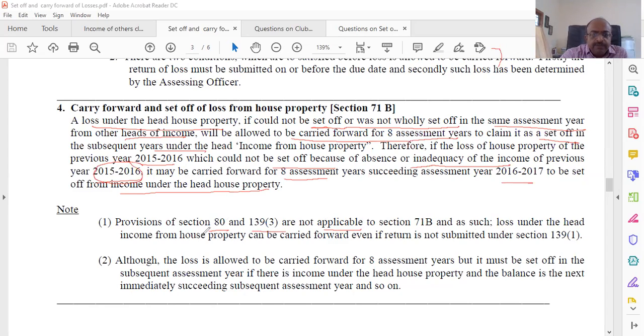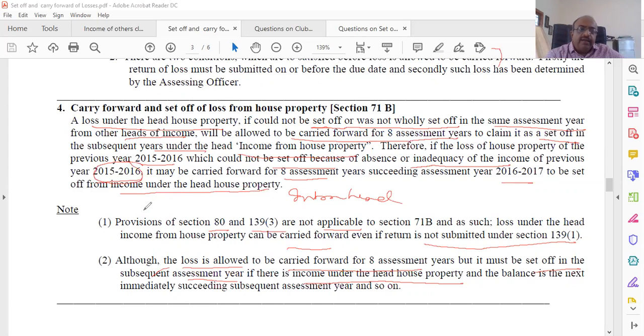That is, loss under the head income from house property can be carried forward even if the return is not submitted under 139.1. Although loss is allowed to be carried forward for 8 assessment years, it must be set off in the subsequent assessment year where there is income under the head house property. Mind you, when you carry forward, you can adjust only with income from house property. You cannot adjust with some other head. Therefore, only intra head is available once you carry it forward. Inter head is available only in the first year. After that, it's not allowed.